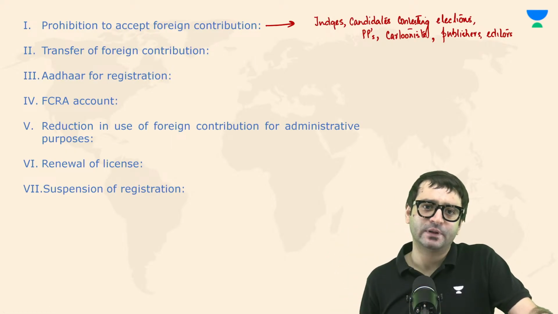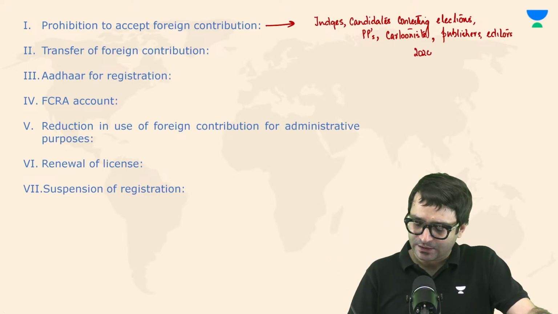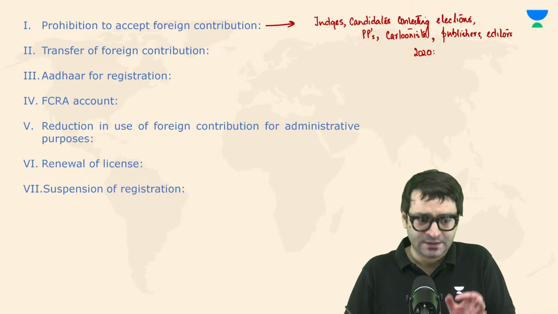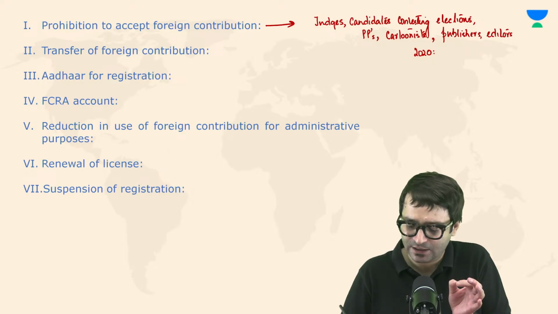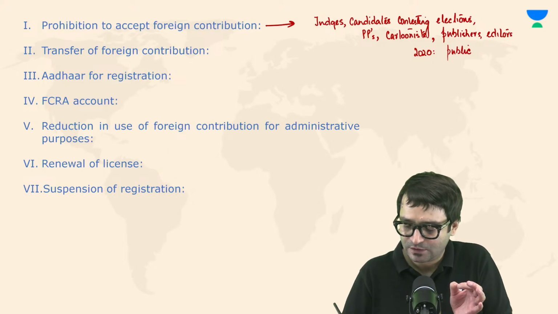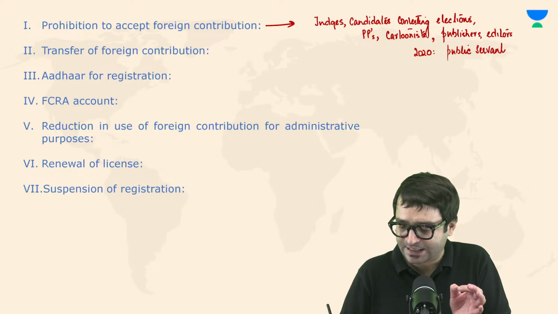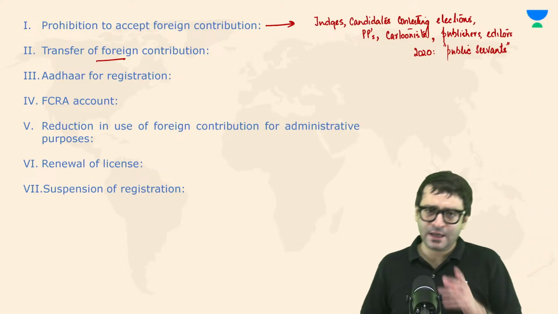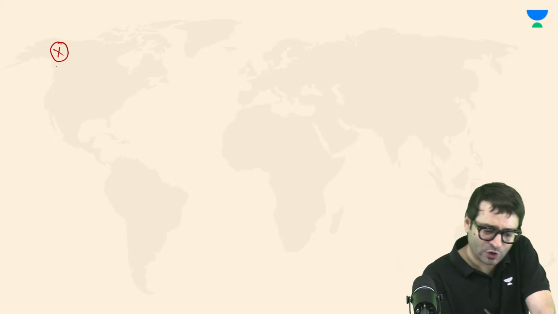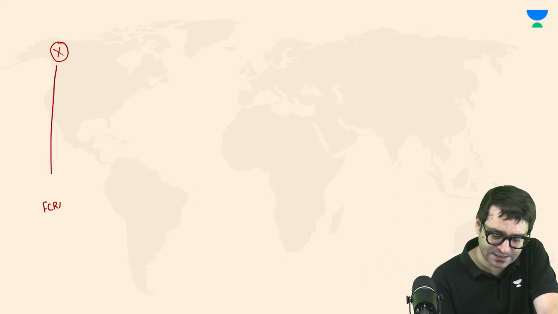Full stop. In the year 2020, a new category was added. This category of persons also cannot accept foreign contribution. What is this category? Public servants. So now public servants also cannot accept foreign contribution. That's number one. Number two, if this was an entity, whether it is an association, whether it is an NGO, whether it is an individual who is eligible for foreign contribution, what you have to do is get this FCRA license.